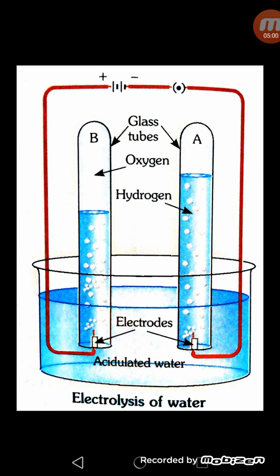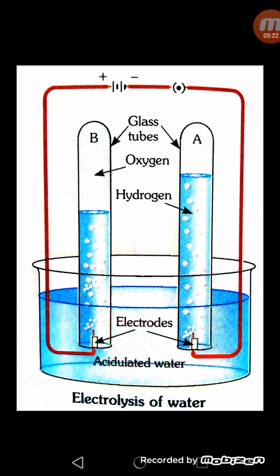Oxygen bubbles form on the electrode connected to the positive terminal of the battery, and hydrogen bubbles form on the other electrode. So in this way the electrolysis of water was first observed by William Nicholson.